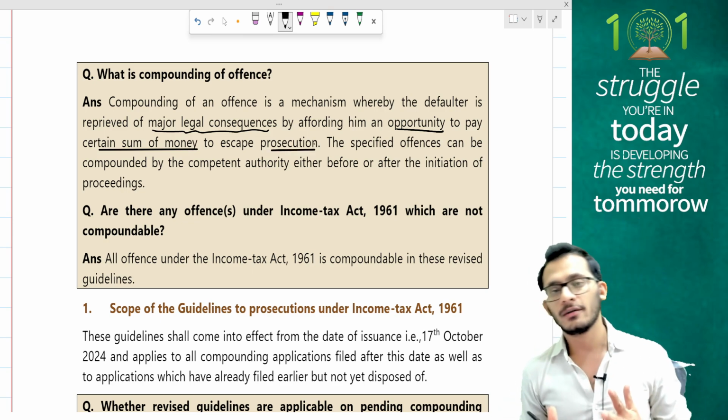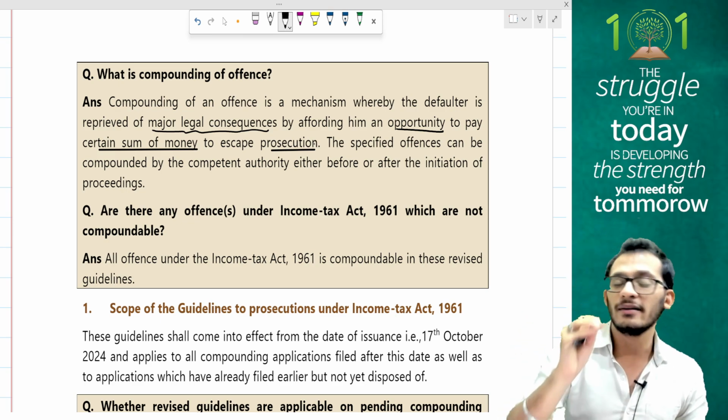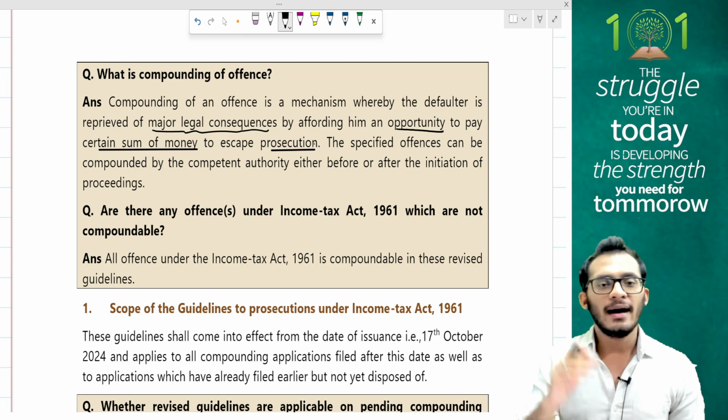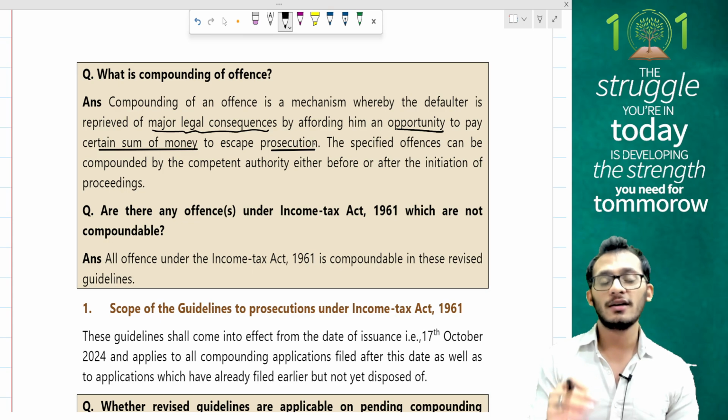When it comes to compounding of offence, people, if someone is prosecuting you and telling you that I will put you in jail and also levy a fine on you, you can go and request for a compounding of offence where you can plead guilty and tell them that this is my first and the last time I'm making this mistake, and so therefore I would not like to be prosecuted.